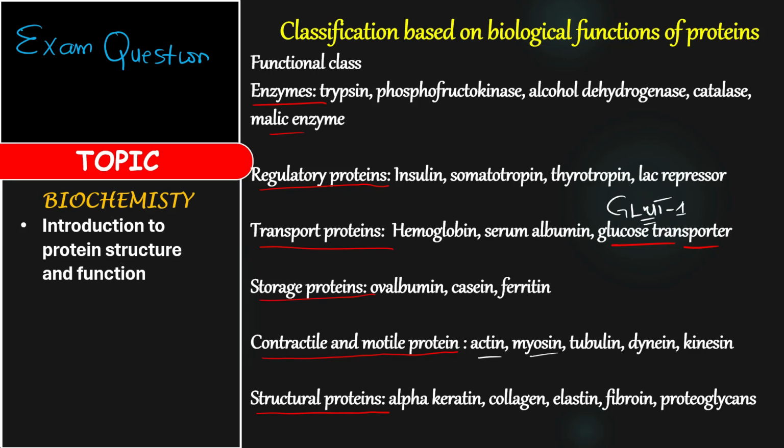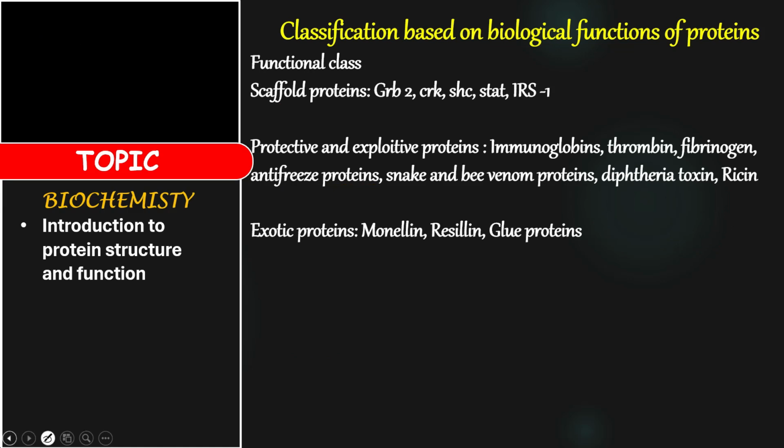And then structural proteins. Under structural proteins, you have alpha keratin, collagen, elastin, fibrin, proteoglycan. Proteoglycans are found in the cell walls of some insects, and are also called glycoproteins. Alpha keratin is found in your hair. Collagen, in bone tissues. Are you getting it? In your hair and your nails, you have alpha keratin. Is that okay? And then scaffold proteins.